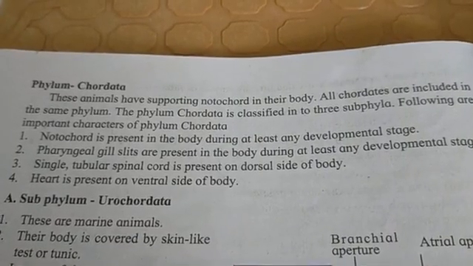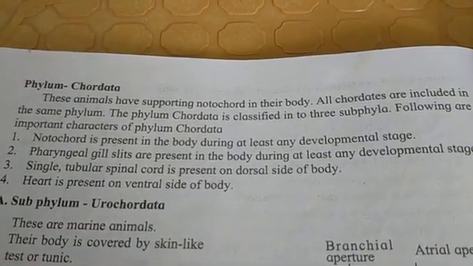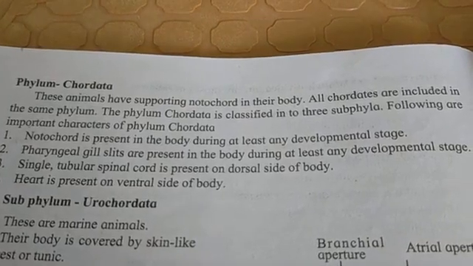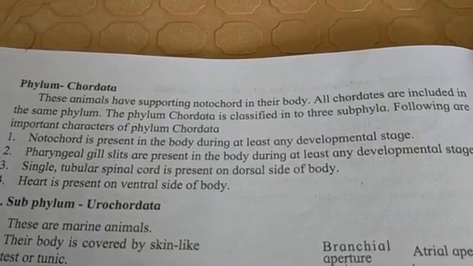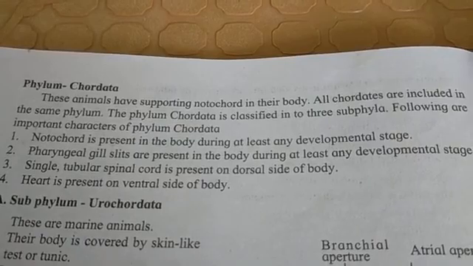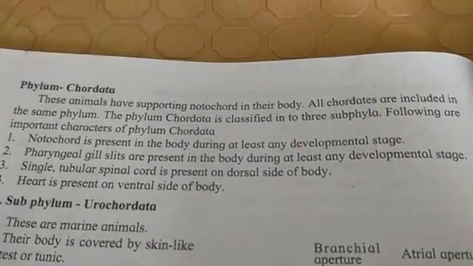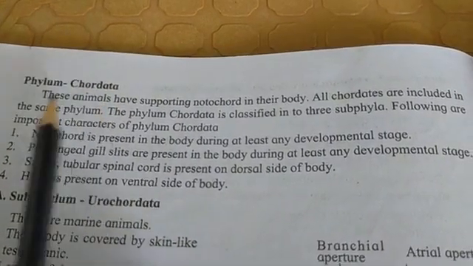Next phylum is Chordata. These animals have a supporting notochord in their body. All chordates are included in the same phylum. The phylum Chordata is classified into 3 subphyla.